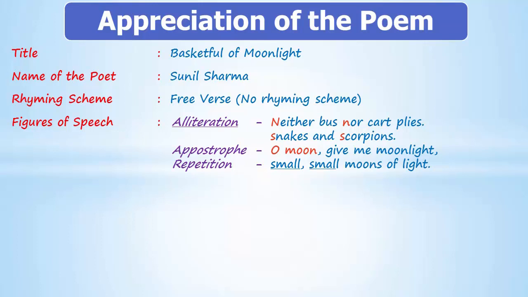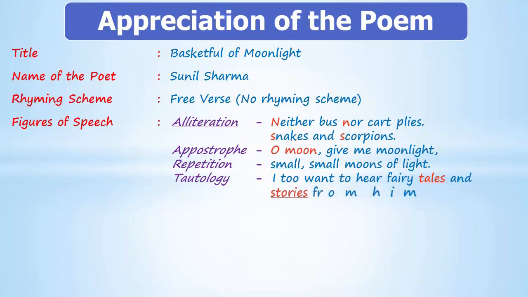And another figure of speech is tautology. Tautology is when there is repetition but in different words. Example, tales and stories. They have a similar meaning but are repeated in the same line. So repetition is there but in different words, meaning synonyms are used. I too want to hear fairy tales and stories from him. So here the figure of speech is tautology.